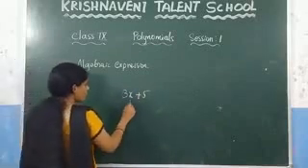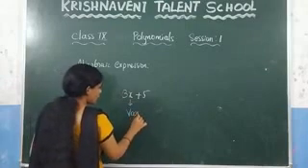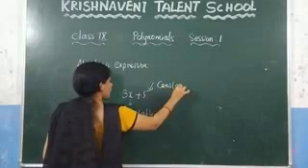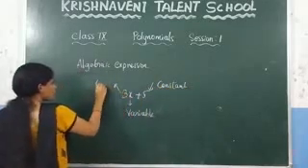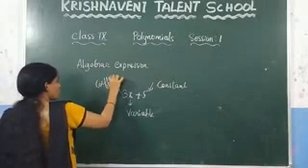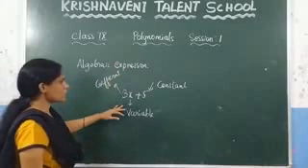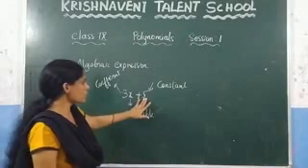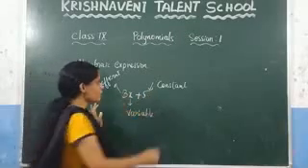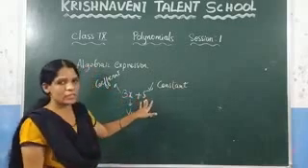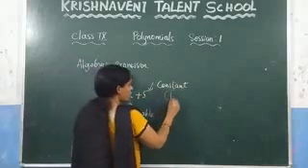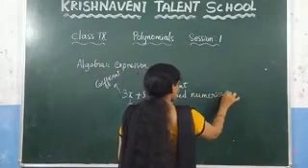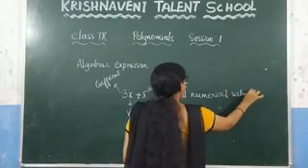In this, we call x a variable, and what is meant by this 5? We call it a constant, and this 3 we call a coefficient. What is meant by the variable? Variable is nothing but if it does not have any fixed numerical value, we call it a variable. And what is meant by the constant? Constant is nothing but it has a fixed numerical value, we call it a constant.